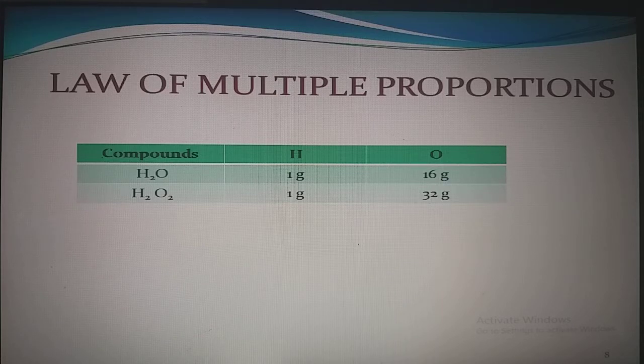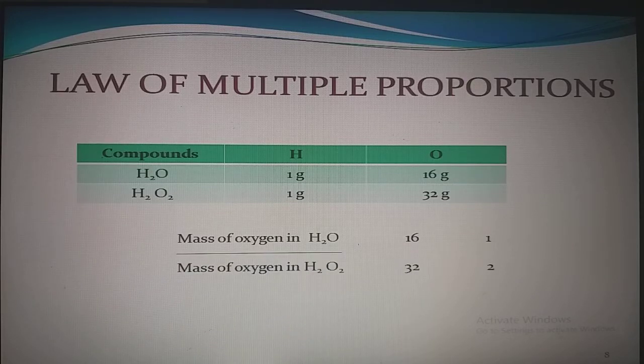Let us calculate the ratio of oxygen in these two compounds. Mass of oxygen in water divided by mass of oxygen in hydrogen peroxide is equal to 16 divided by 32, and it comes out to be 1 by 2. Again, a simple whole number ratio. This is the law of multiple proportions.